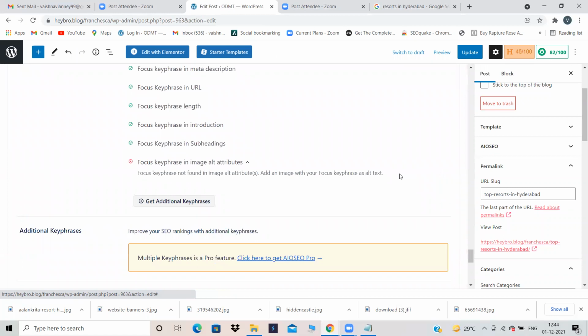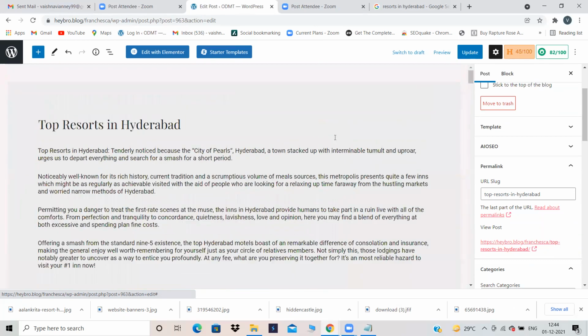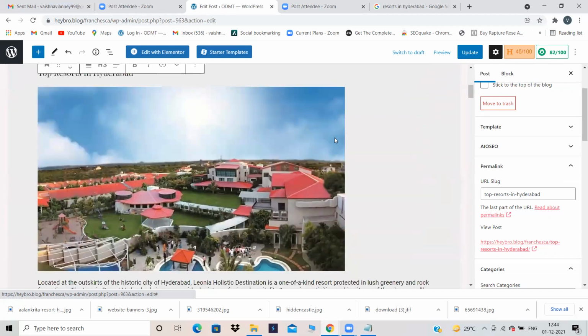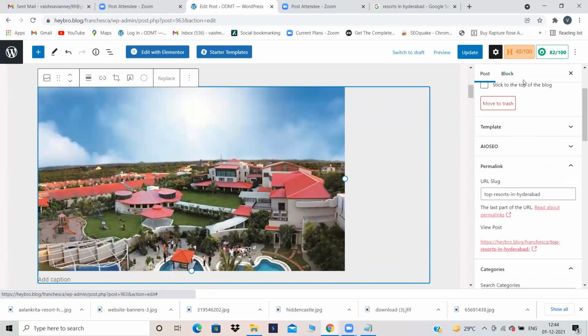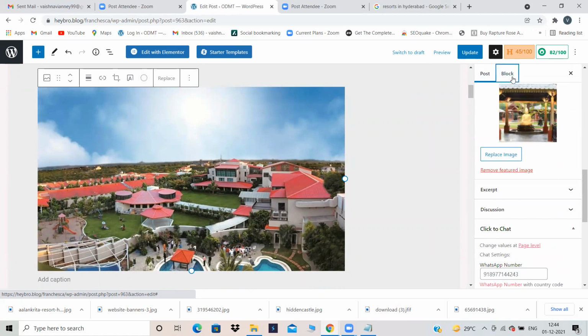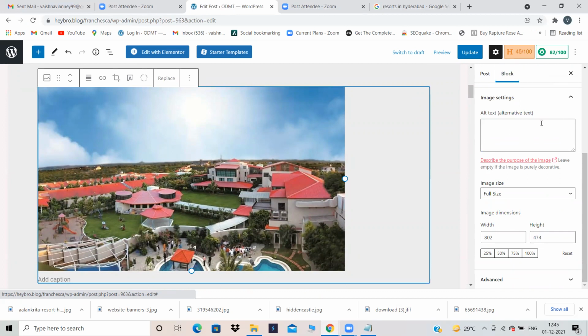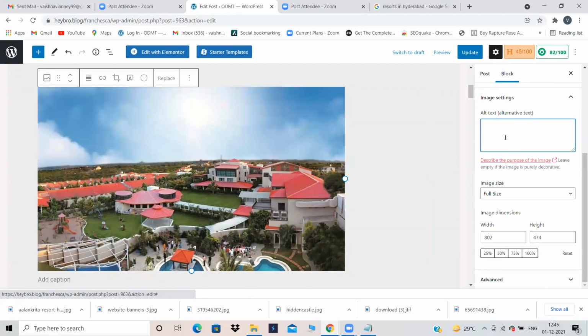Now to give the image alt, you have to click on each and every image and give the image alt. How to do that? For this image, if I want to give an image alt, just click on this image. Scroll down over here. There is an option called alt text in the block options. Here you have to give a keyword. Again, here also make sure you use your focus key phrase and form a sentence. So my focus key phrase is top resorts in Hyderabad.